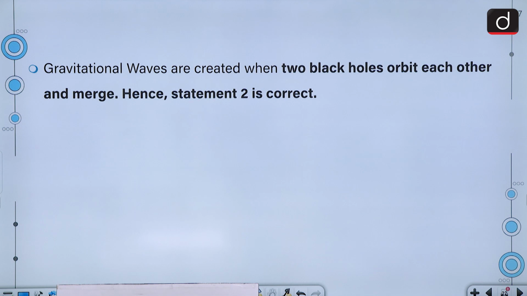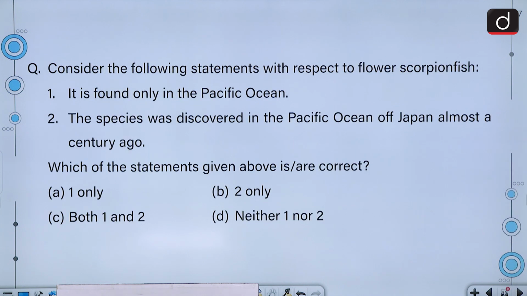Gravitational waves are created when two black holes orbit each other and merge. Hence, statement 2 is also correct. Moving on to the next question.